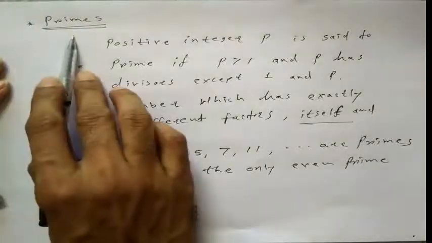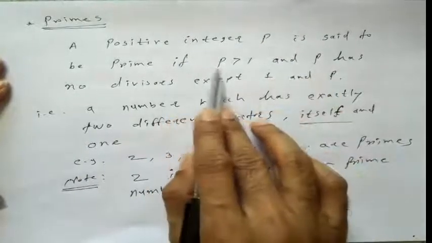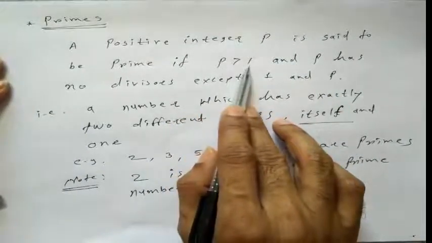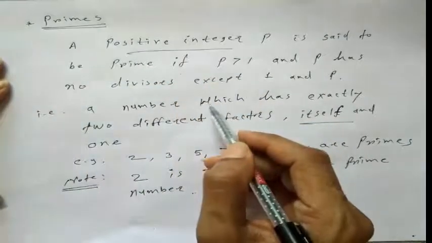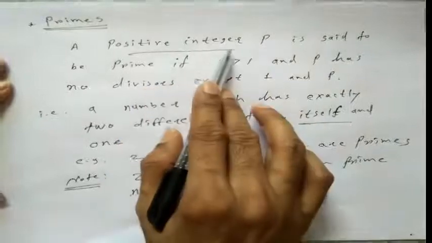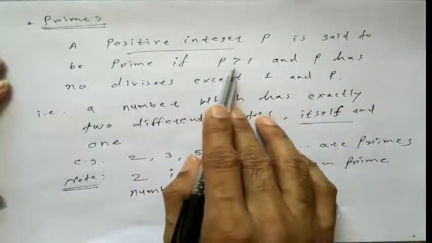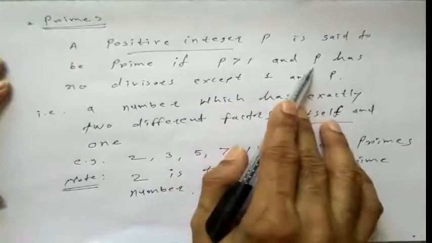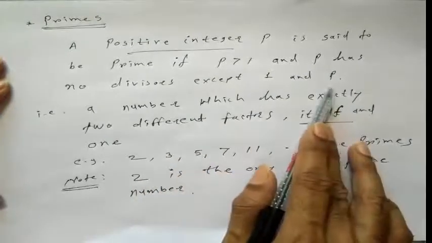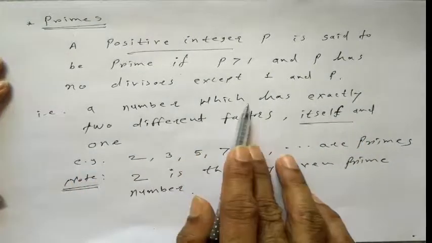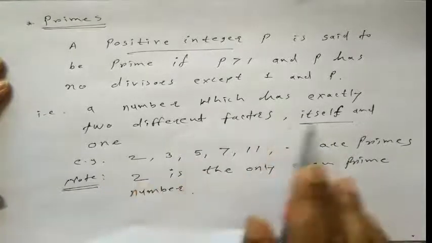In the definition of prime number, a positive integer p is said to be a prime if p is greater than 1 and p has no divisors except 1 and p. This means that a number which has exactly two different factors, 1 and itself.